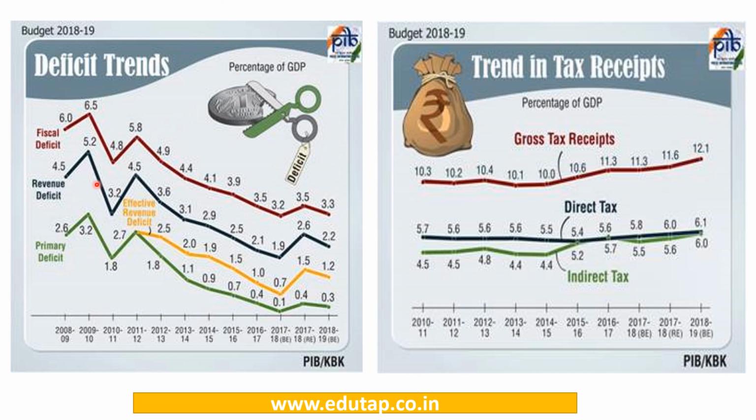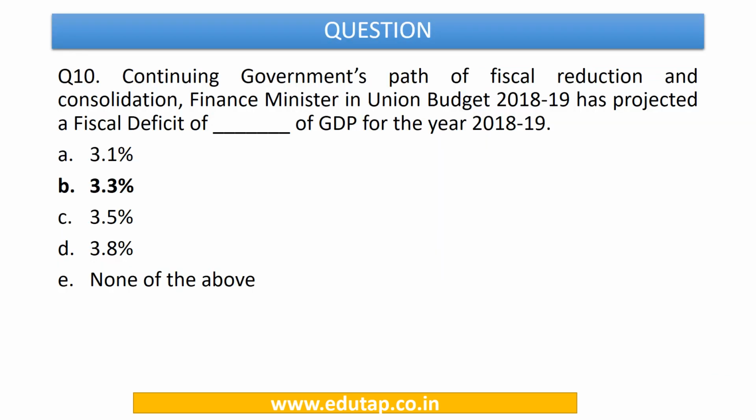So you can see with regard to the fiscal deficit, we are gradually progressing on a downward trend, and the target for 2018-19 is 3.3%. And similarly for revenue deficit, again we are progressing towards a lower target, and same for the effective revenue deficit and the primary deficit. And with regard to the trend in tax receipts, you can see that the gross tax receipts are gradually increasing. The direct tax levels are more or less at the constant levels. However, the indirect tax levels are catching up with the direct tax levels.